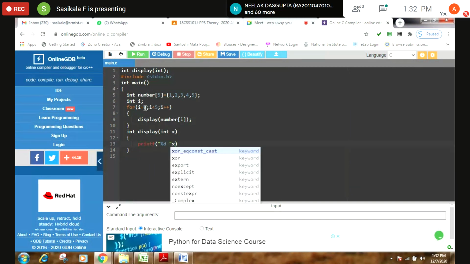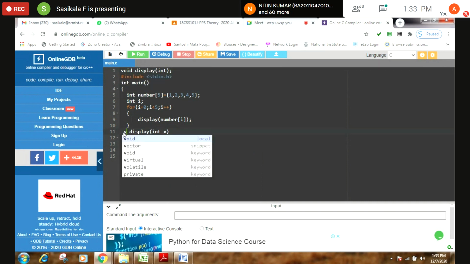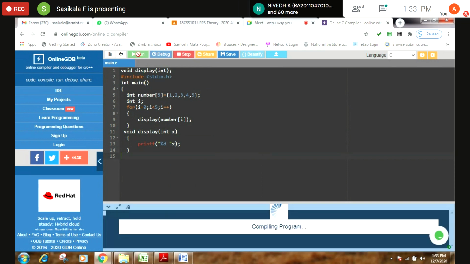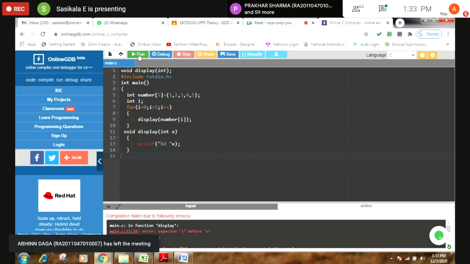Here I can make it as X. No value is going to be returned. So you can make it as void. It's for displaying. So I can make it like this. Okay, this has to be given inside the for loop.